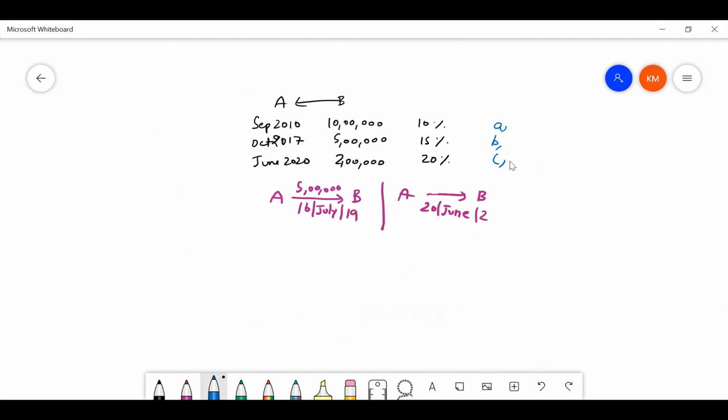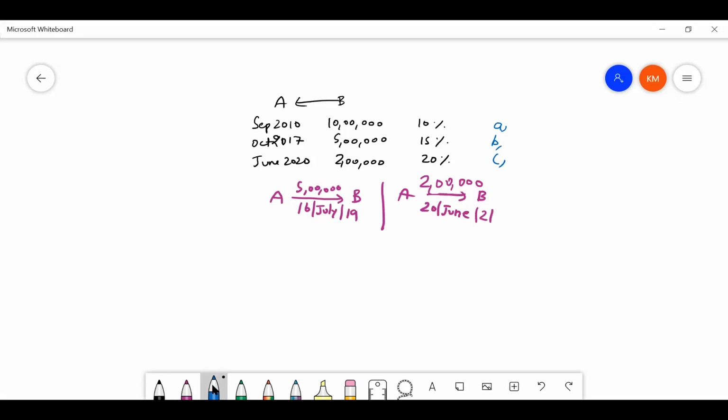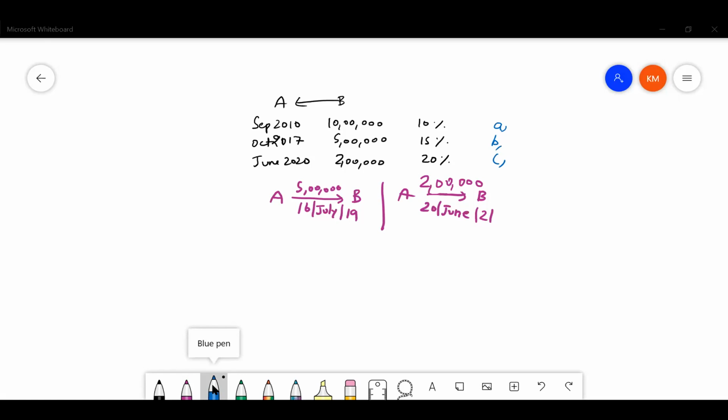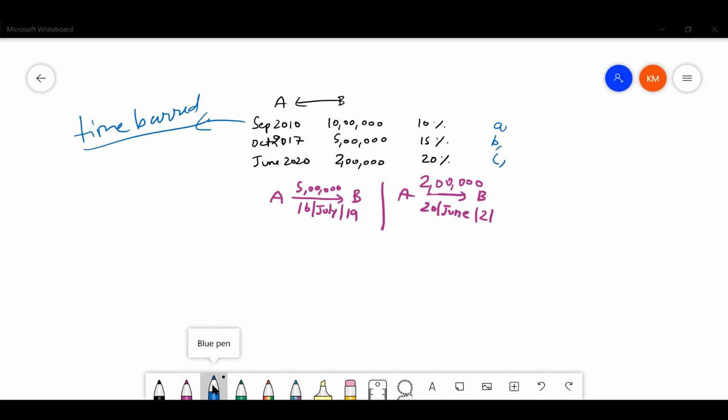So instead of 4 lakhs, they are saying amount repaid on 20th June 2021 is 2 lakhs. Follow, guys, amount repaid on 20th June 2021 is 2 lakhs. And they are asking what will be your answer in all the three cases. Again, you have to reapply three cases. They are saying 2010 loan has become time barred. That means you cannot adjust loan against this in a few cases. Let us see what those cases are.